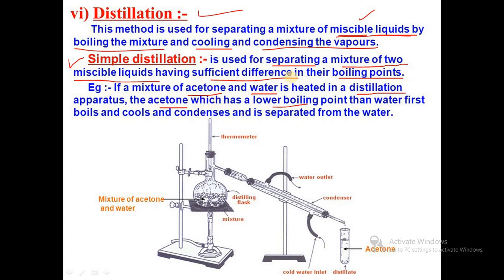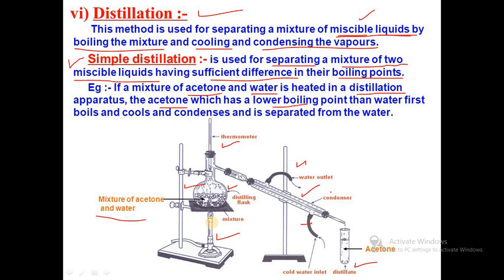In this diagram, in the round bottom flask, we have taken a mixture of acetone and water. As per the assembly, this is a burner, this is the distillation flask or round bottom flask, this is the thermometer, then the condenser with water outlet and water inlet, and this is the receiving flask or distillate receiver.